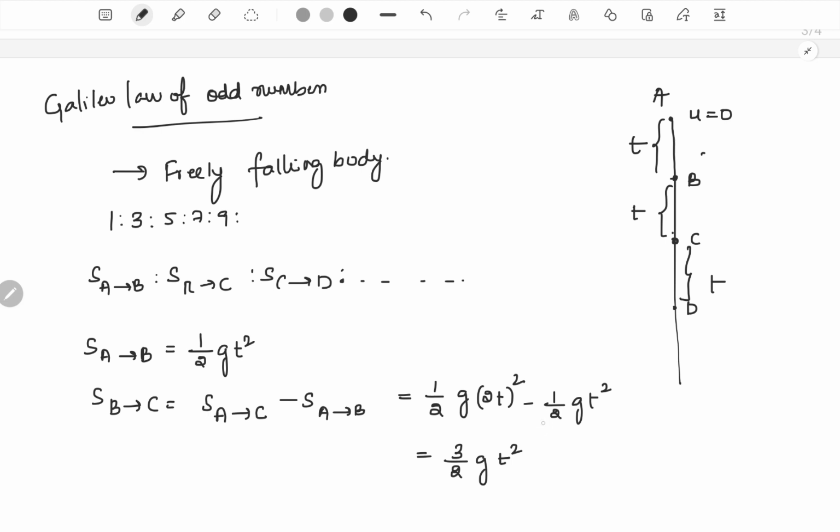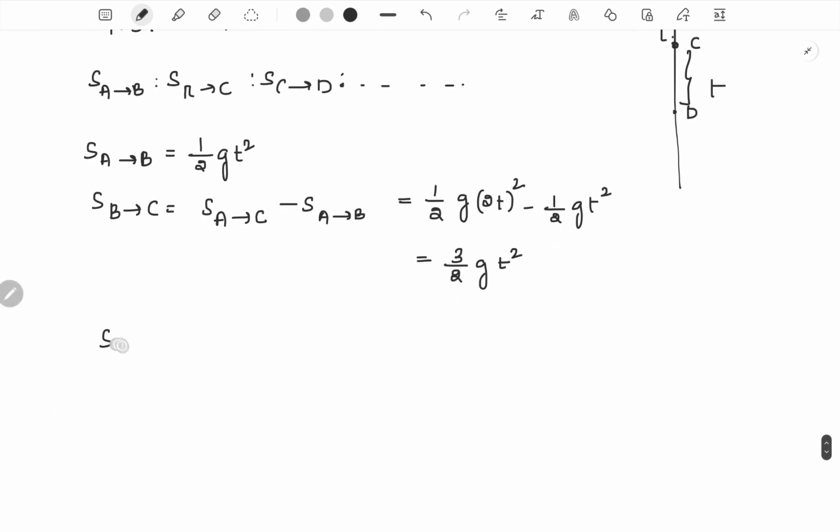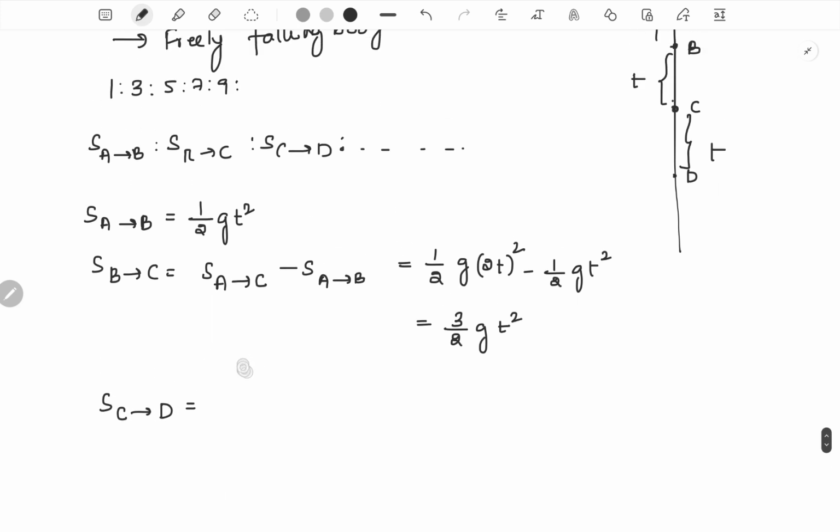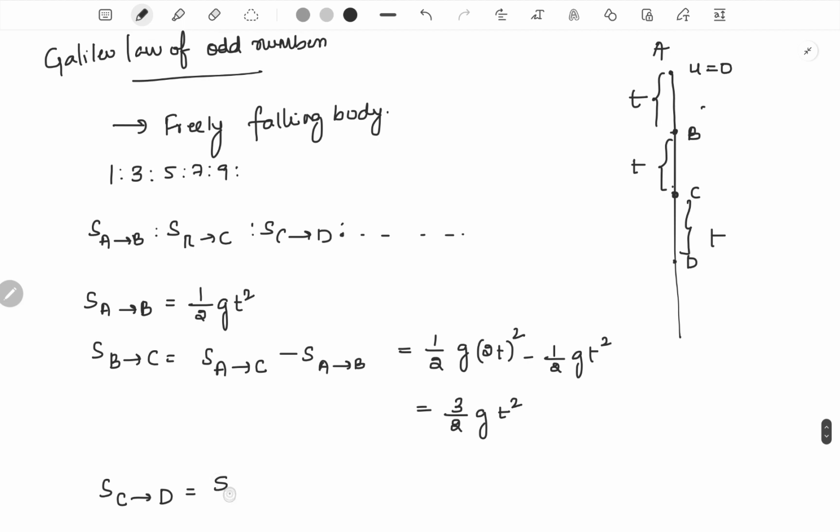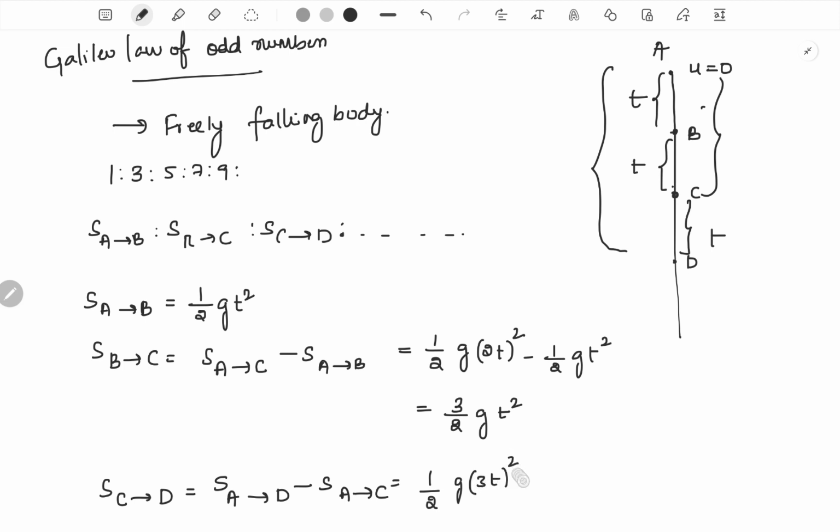Now let's calculate the distance traveled by the body as it goes from C to D, which would be equal to the distance traveled from A to D minus the distance traveled from A to C. This total distance minus this distance gives us the distance traveled to go from C to D. The body takes a total time of 3t to go from A to D. So the distance traveled would be half into g into 3t whole square minus the distance traveled from A to C, half into g into 2t whole square. If you simplify this, you will get 5 by 2 g t square.